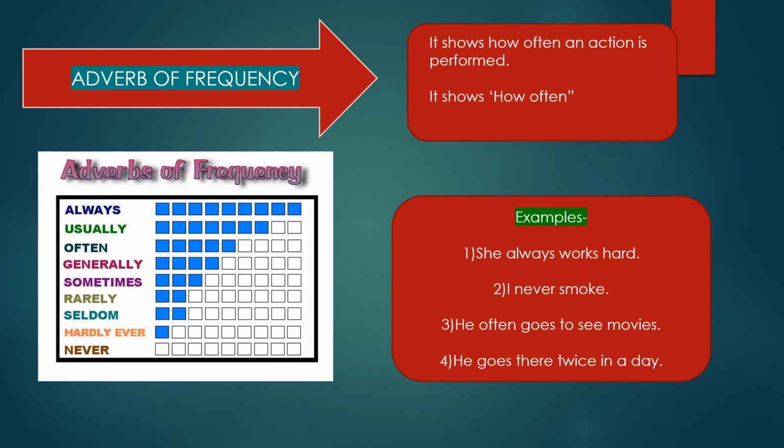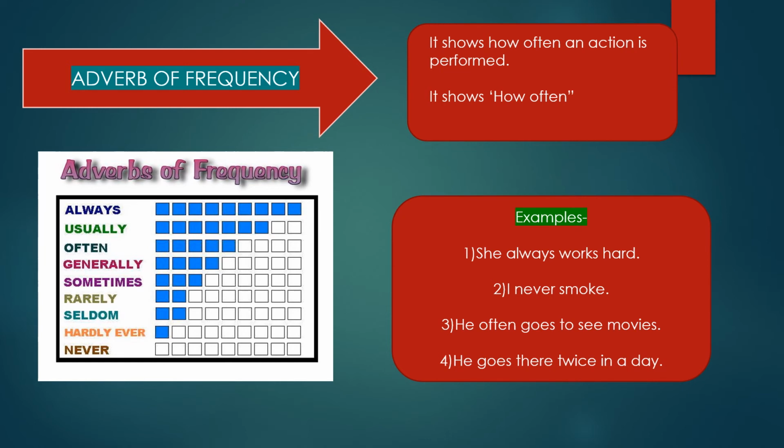First example is she always works hard. In this sentence, always shows the frequency. So it is here an adverb. Next sentence is I never smoke. In this sentence, never is an adverb of frequency because it shows the frequency of action. Action is smoking. Third sentence, he often goes to see movies. It means he usually goes to see movies. So here the word often is the adverb of frequency.